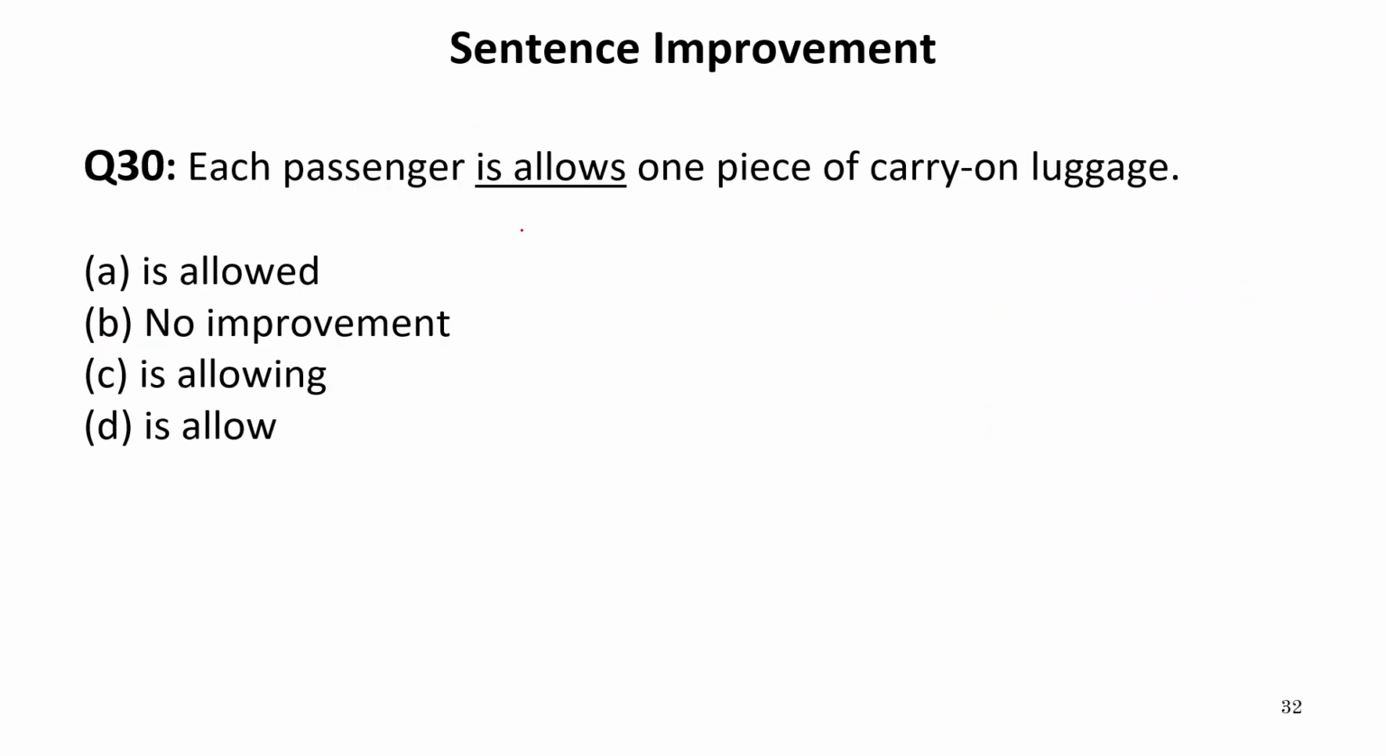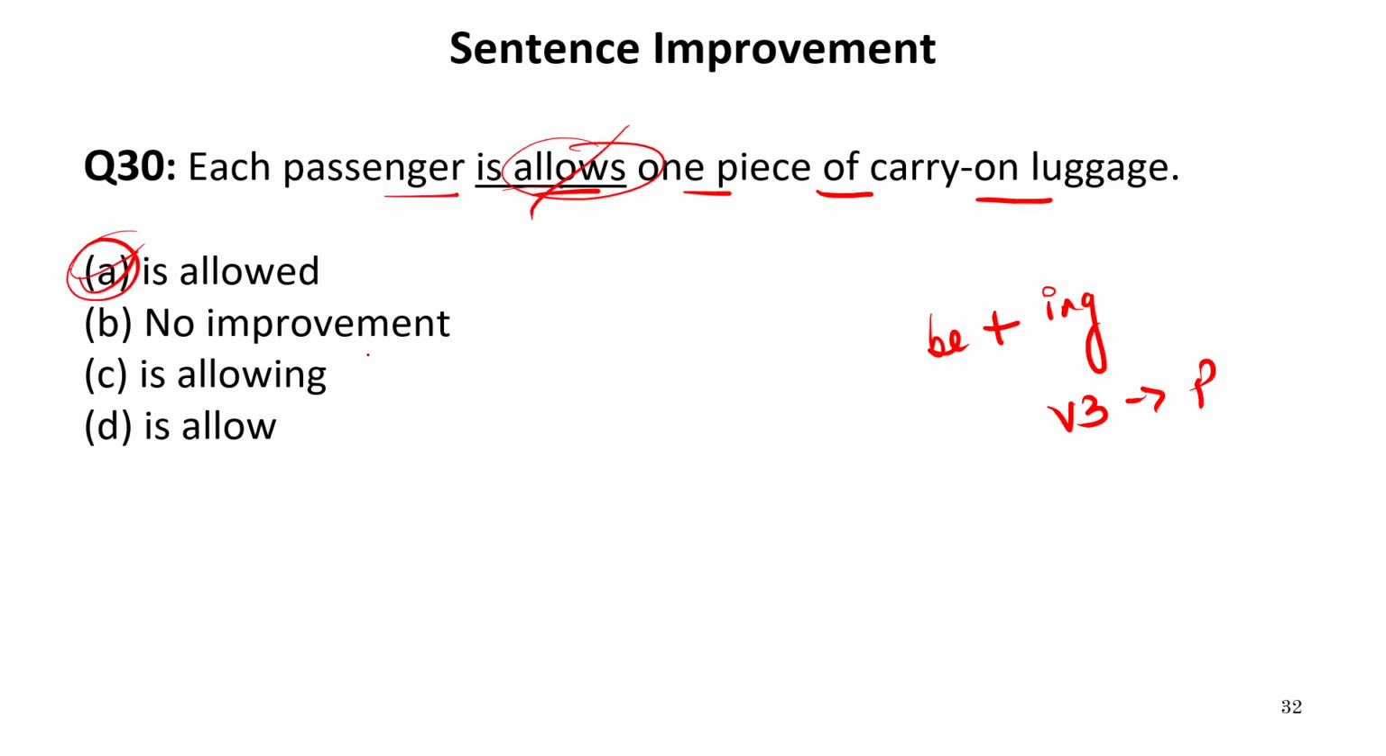Now let us move to the next one. Each passenger is allows one piece of carry-on luggage. Now I have already told you earlier as well that after any form of be, we need either the ing form or the verb third form. If the sentence is passive, we need the verb third form. Now each passenger is allowed. It is a passive sentence, so allows is incorrect. It should be is allowed. So our answer is A.